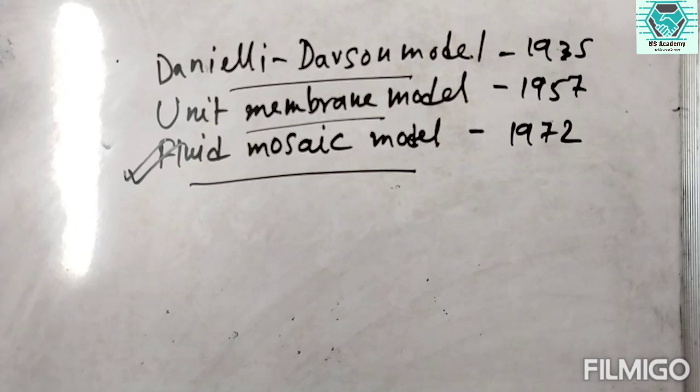Likewise, the lipid here acts as the cementing substance where the proteins act as the stones. As it is the model of our cell, it has a fluidic nature. So this fluid mosaic model is much more established, and this is the cell membrane model we have discussed.